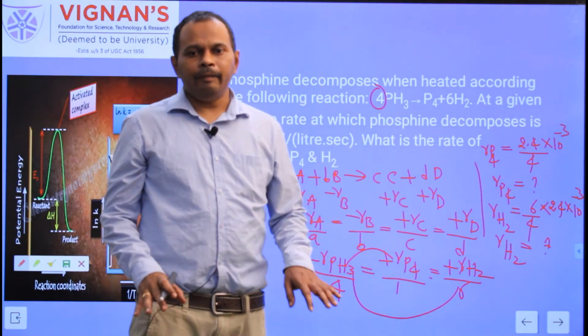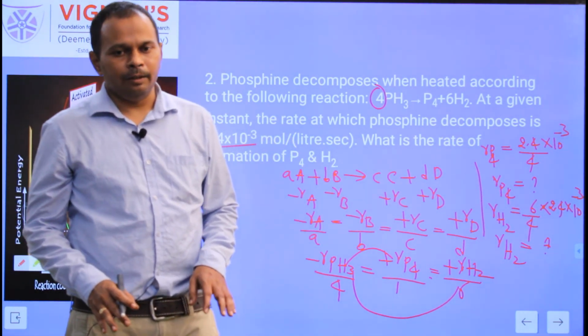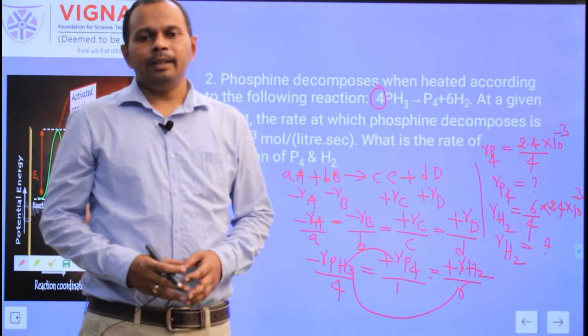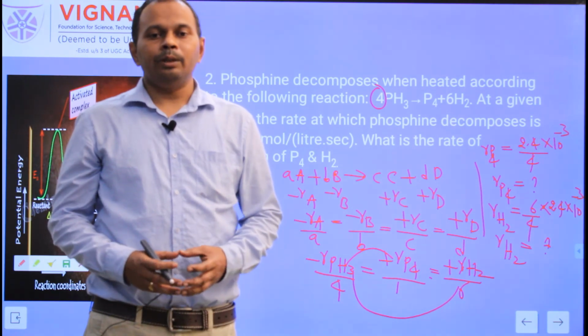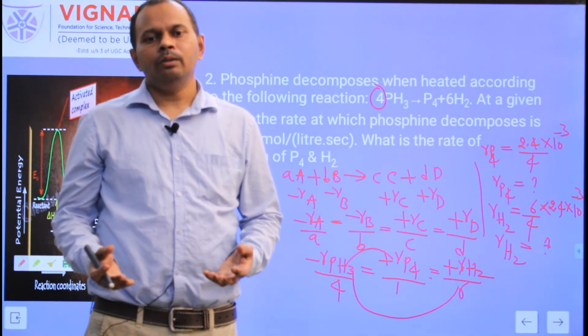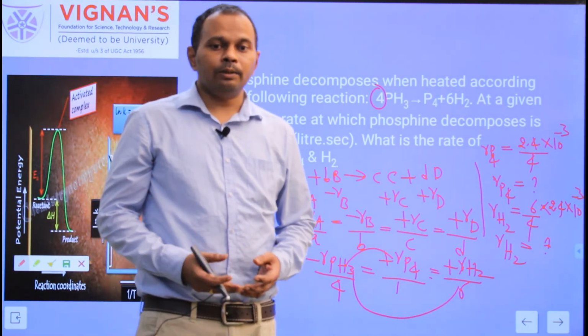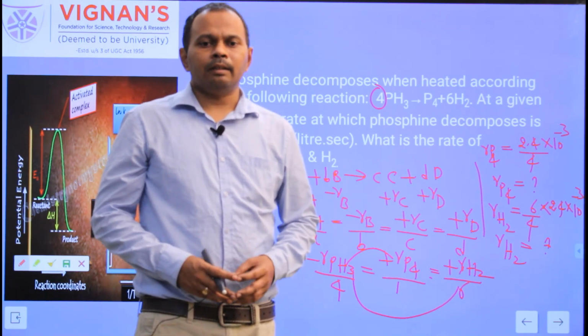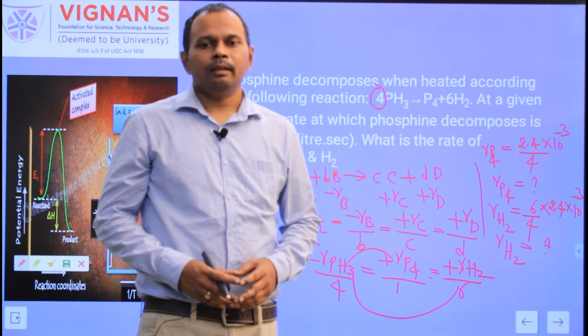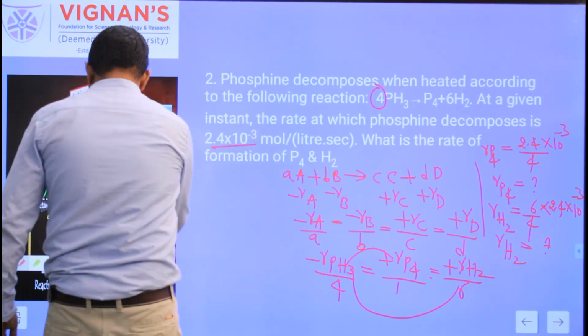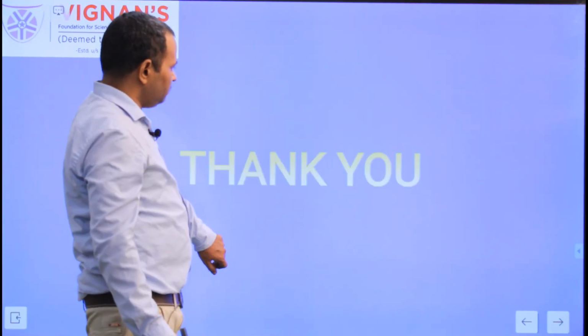So like this you can find the rate of formation. Once you know the rate of disappearance of the reactants, you can find the rate of formation of the products, given the stoichiometric coefficients of the reaction. Otherwise, once you know the rate of formation of the products, you can find the rate of disappearance of the reactants by relating them with the stoichiometric coefficients. Okay. Thank you.